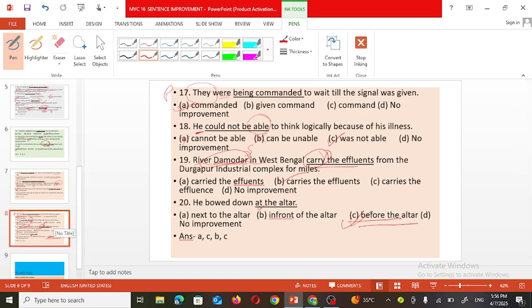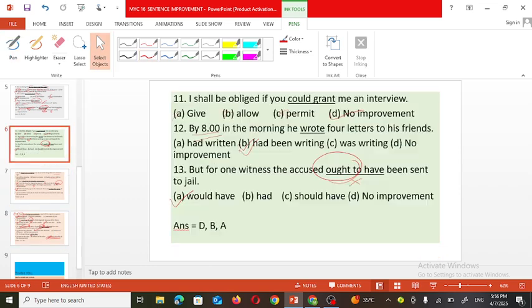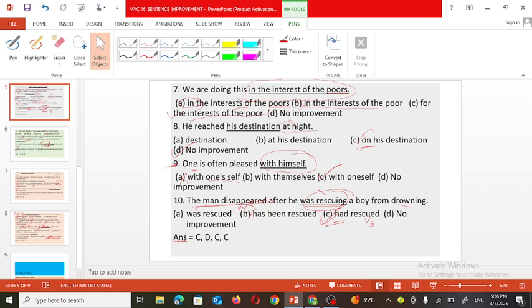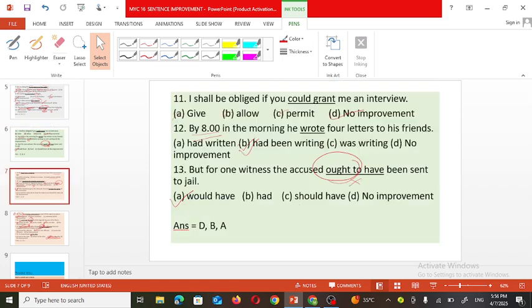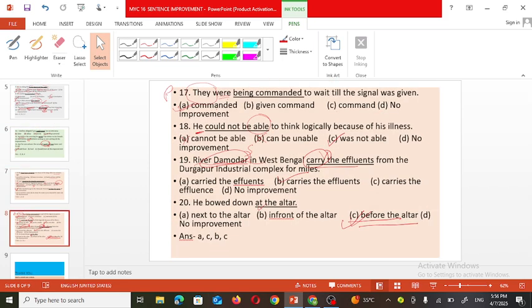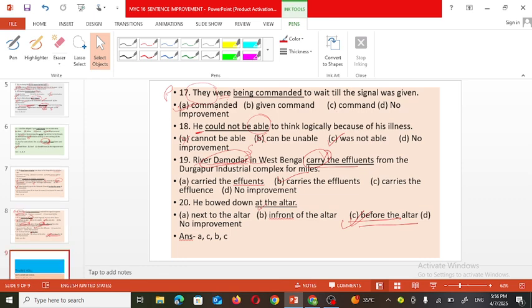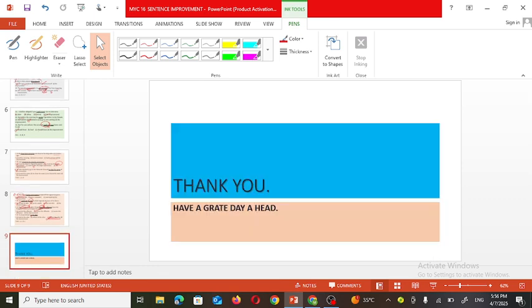So after observing all these slides, you are able to understand how to get the correct option for improving the sentence. You should have good knowledge of the tenses as well as what kind of helping verb should be used in which type of tense. Okay, so that's all for the day and have a nice day.